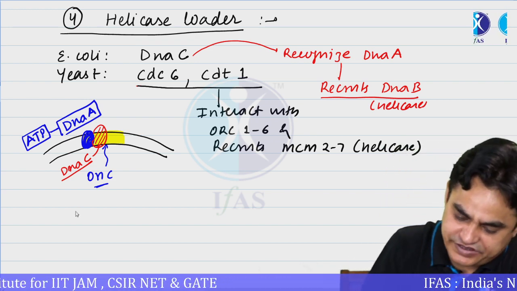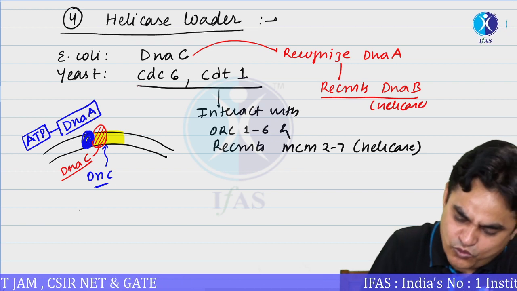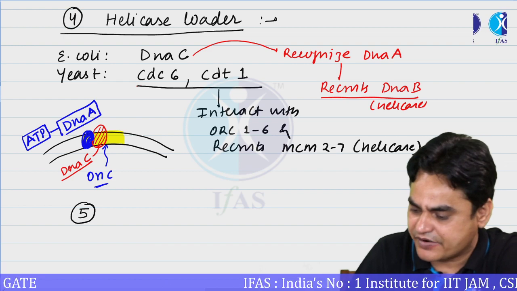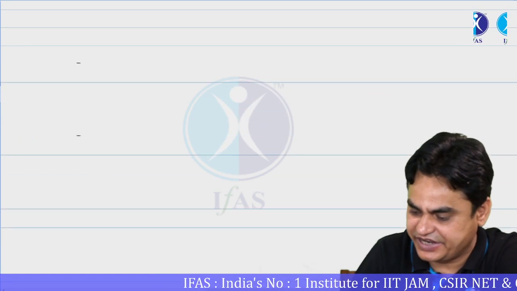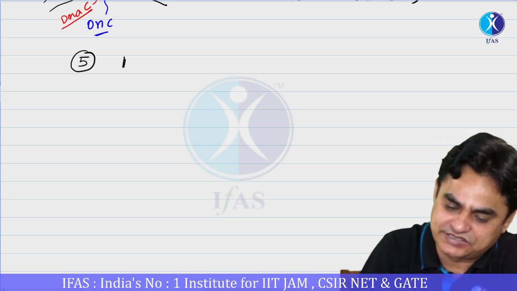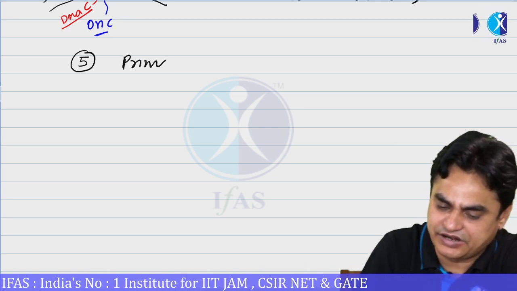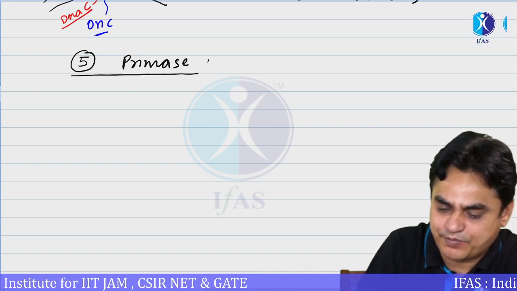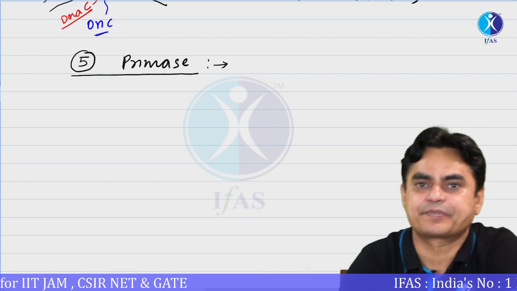Then moving further, no DNA polymerase can initiate the replication process. So we need primase. Another protein which comes into play is the primase.